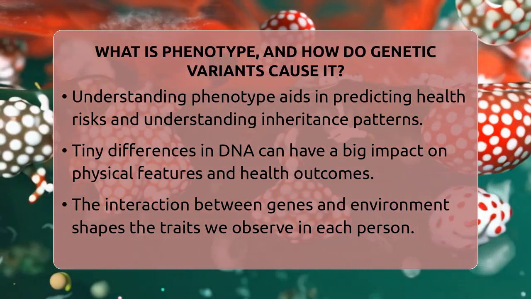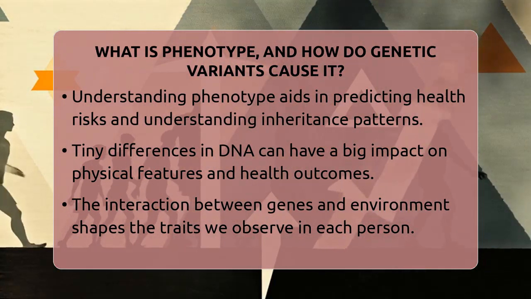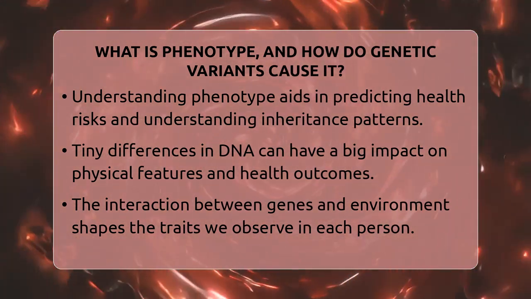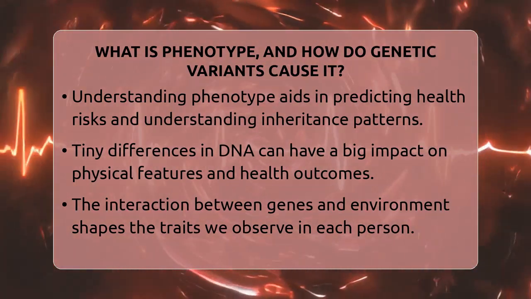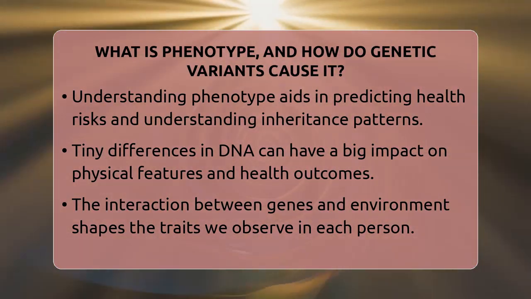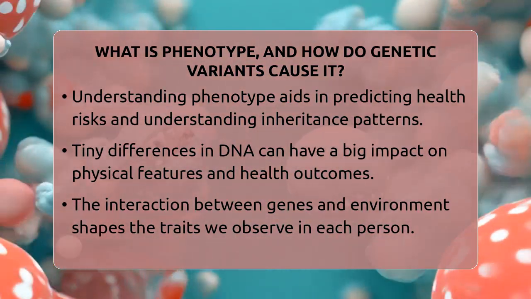To sum up, phenotype is what you see or measure about a person's traits. Genetic variants cause these traits by changing how genes function or are expressed. But environment also influences the final outcome. Knowing this helps doctors and scientists predict health risks and understand how traits are passed down in families. It's a fascinating way to see how tiny differences in DNA can shape who we are.